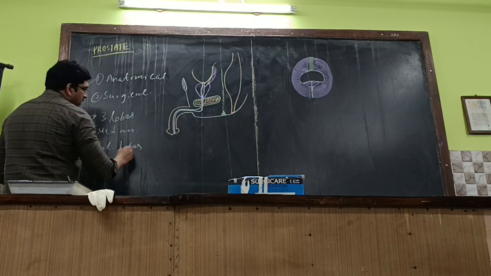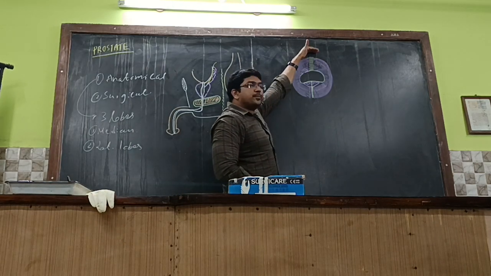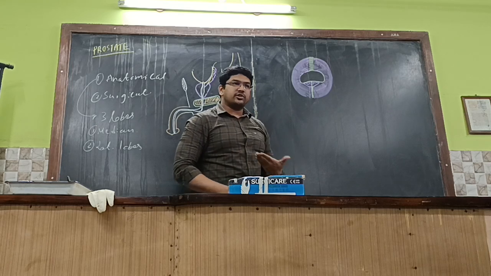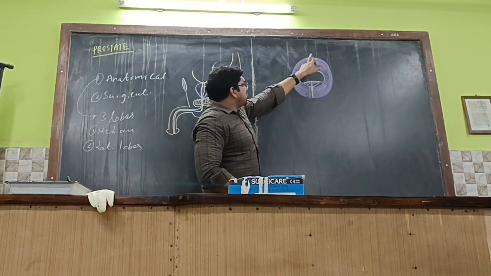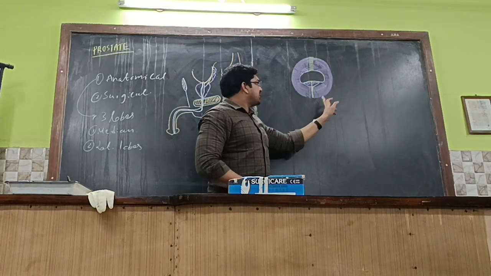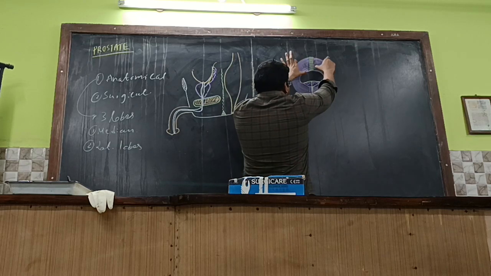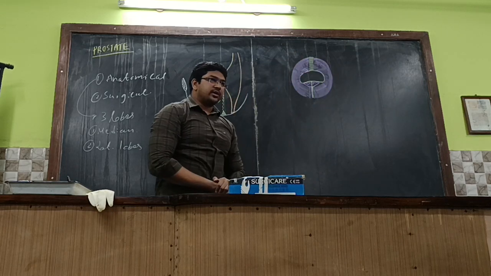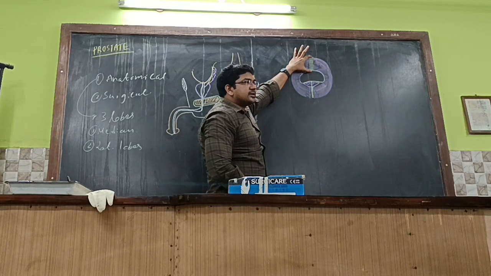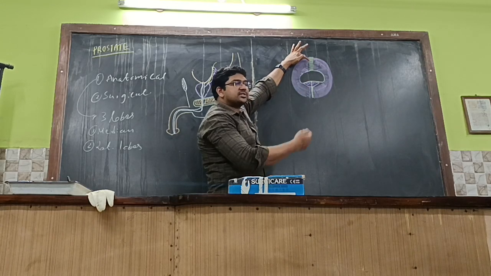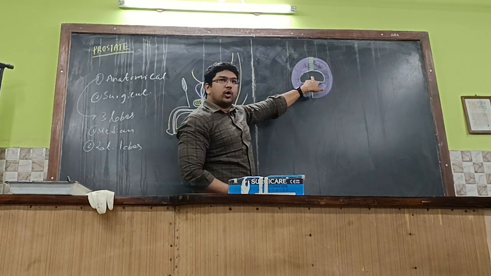If you see over here, three lobes. This is the anterior aspect of the prostate. If you take a cross section of the prostate, this is the anterior aspect and this is the posterior aspect, with the right side and left side. These two are the lateral lobes on either side. These two lateral lobes are connected by an isthmus in front, towards the anterior aspect, with respect to the urethra.